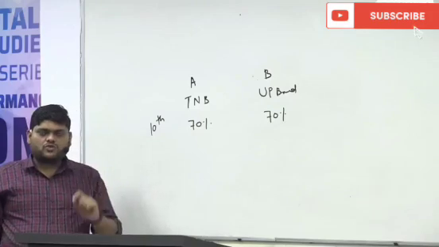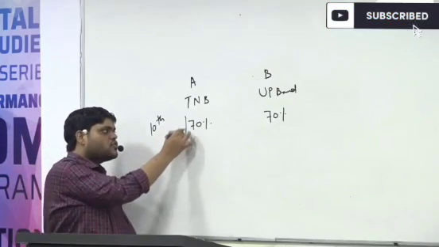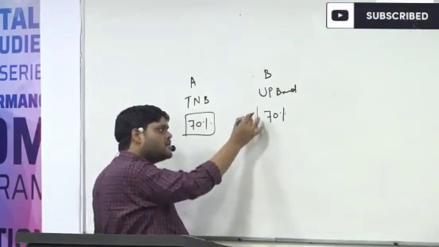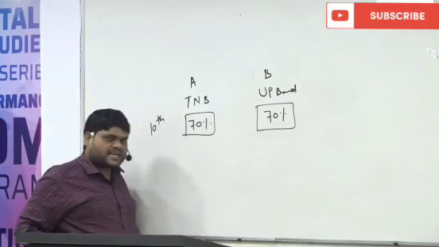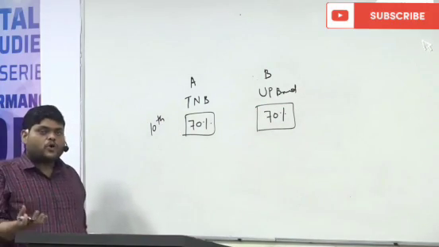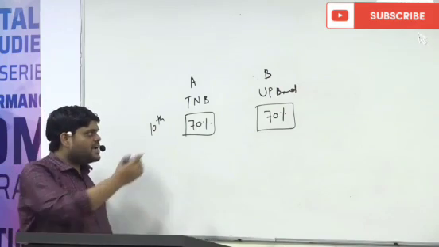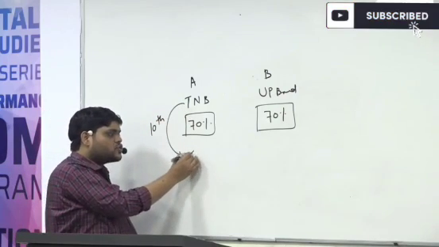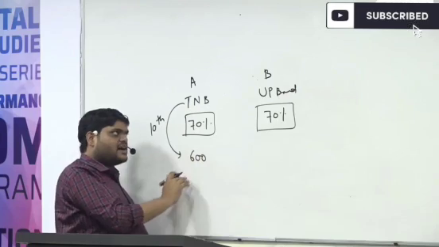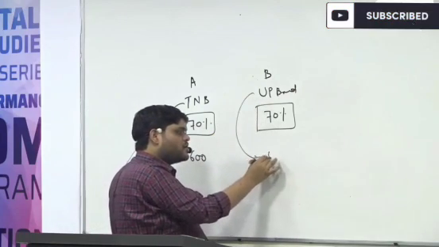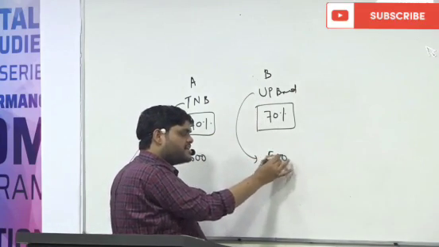So your first question will be, both scored 70%, but we don't know the total marks. Might be Tamil Nadu board total marks is 600 and might be in UP board total marks is 500.